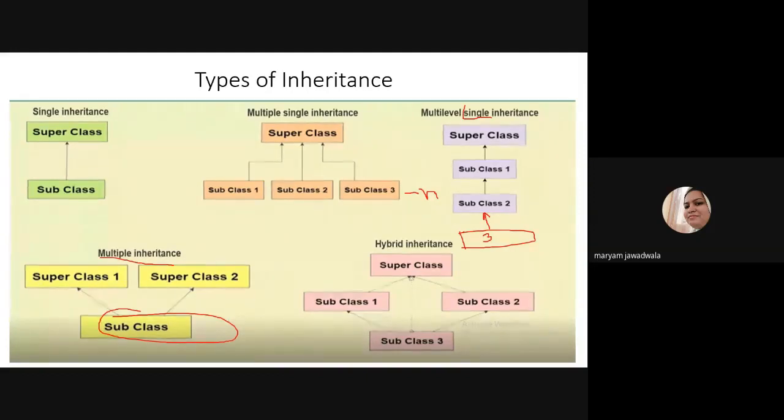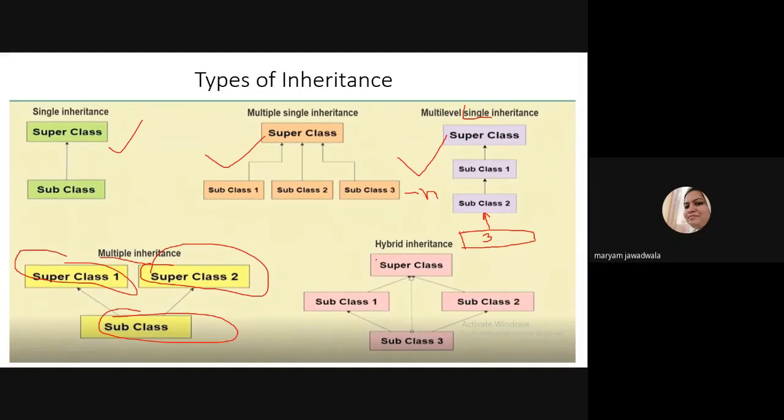So what happens in single inheritance, multiple single inheritance and multi-level single inheritance? You have only one superclass, and maybe more than one subclass is there. But in case of multiple inheritance, you have multiple superclasses, maybe 2, 3 or n number of superclasses, and the subclass inherits the properties of more than one superclass. So this is nothing but multiple inheritance.